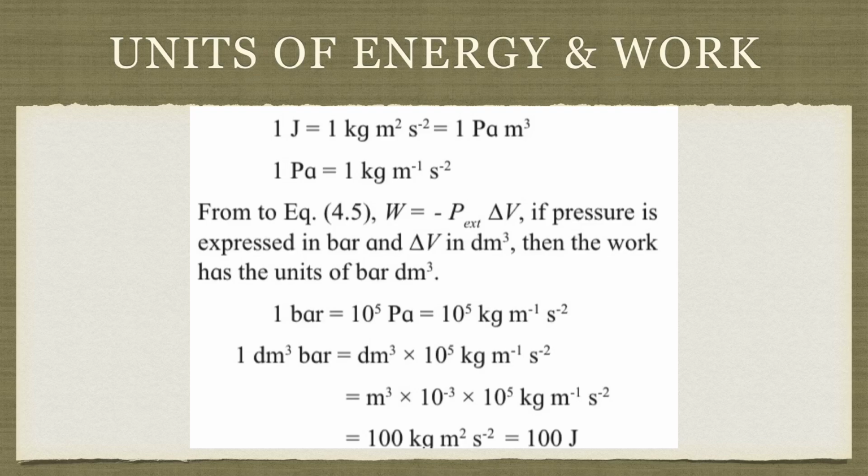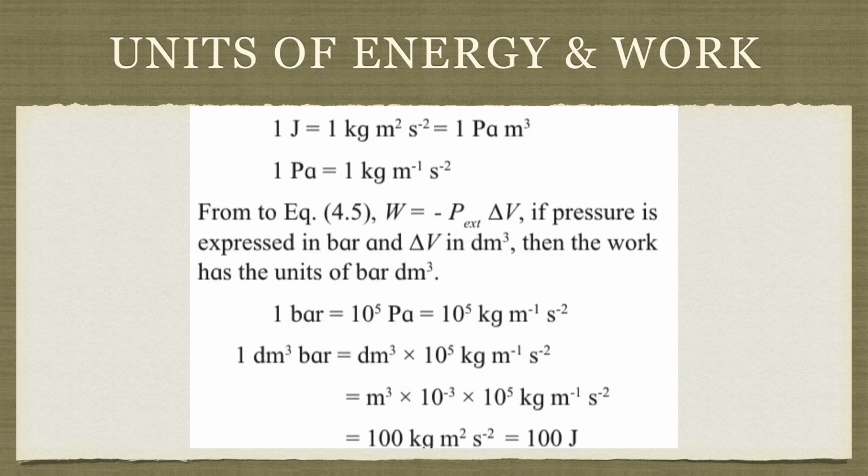The unit will be bar dm cube. So I can say 1 bar is equal to 10 raised to 5 Pascal, which we know. Now I can say 1 Pascal is equal to kg meter inverse second minus 2 from the above equation, so I have substituted that over here.